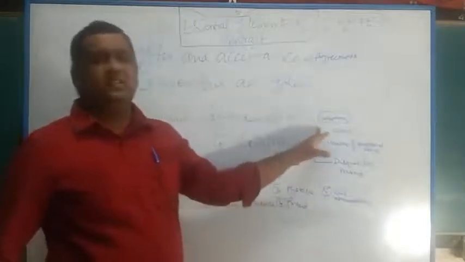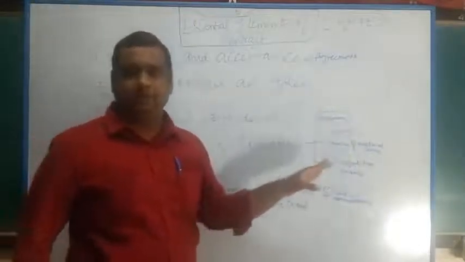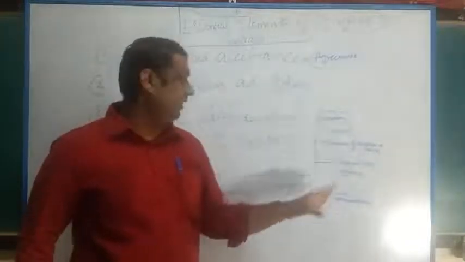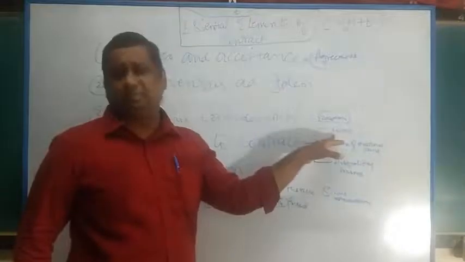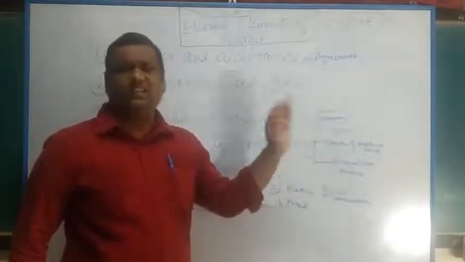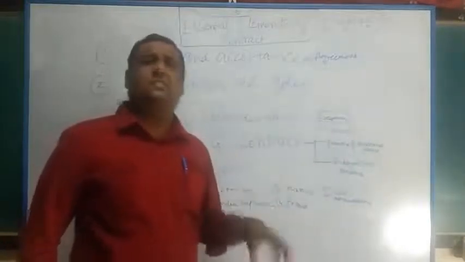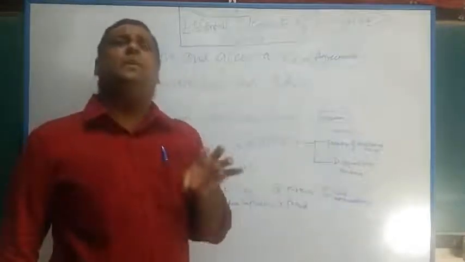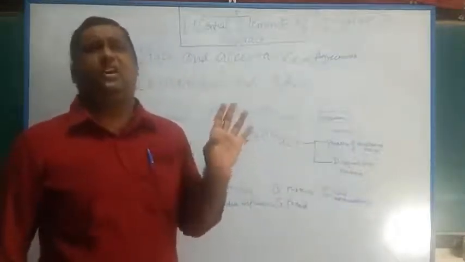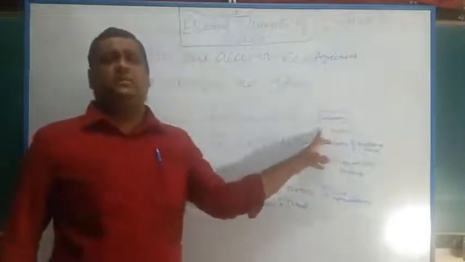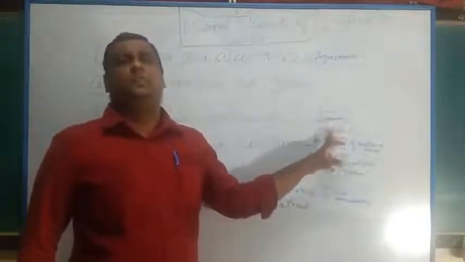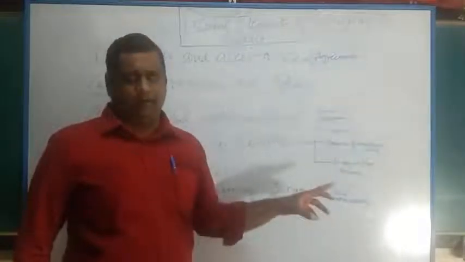What are all the exceptions? First is minor. Second is persons of unsound mind. Third is disqualifications. Yesterday I said a minor is a person who is less than 18 years of age. As per the Indian Majority Act, a person below 18 years of age cannot be competent to enter into a contract.